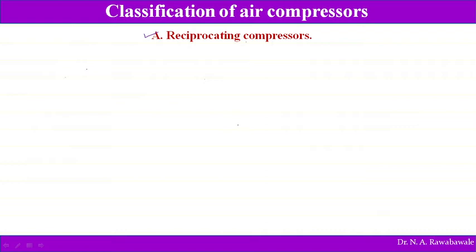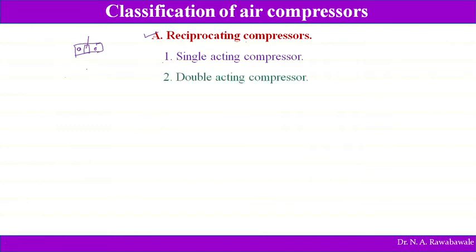Again, these reciprocating air compressors are classified as single acting air compressor if air is compressed on one side of piston. Say this is the piston and this is the cylinder. Air is compressed on only one side of this piston, then it is known as a single acting air compressor. And if air is compressed on both sides of this piston, then it is known as a double acting air